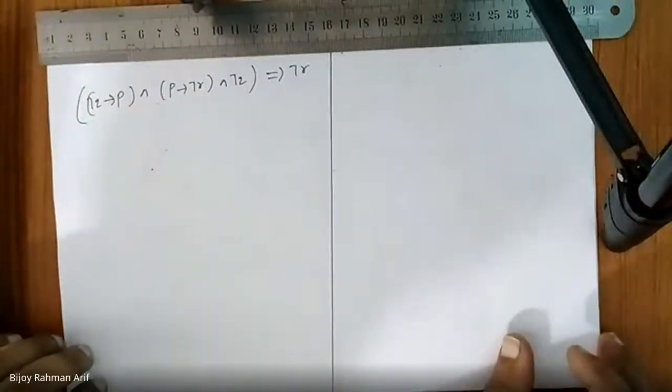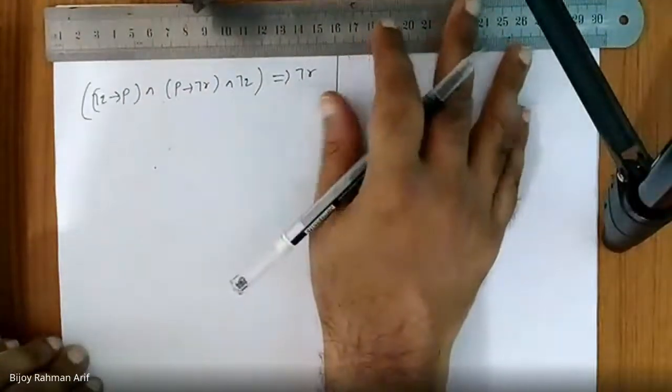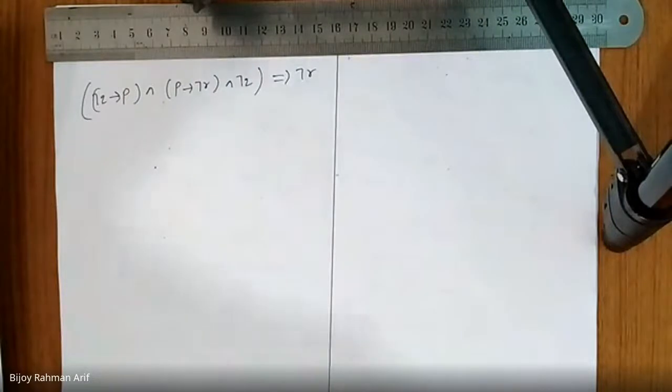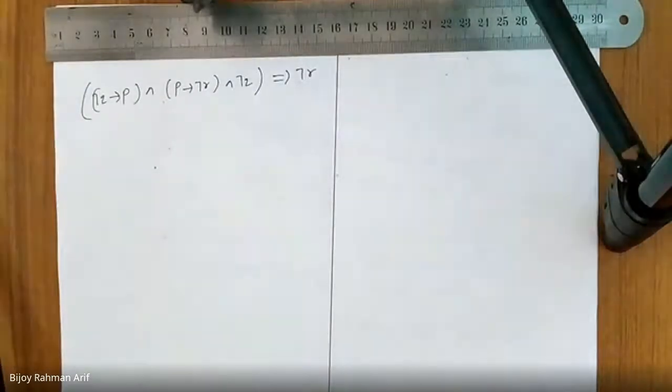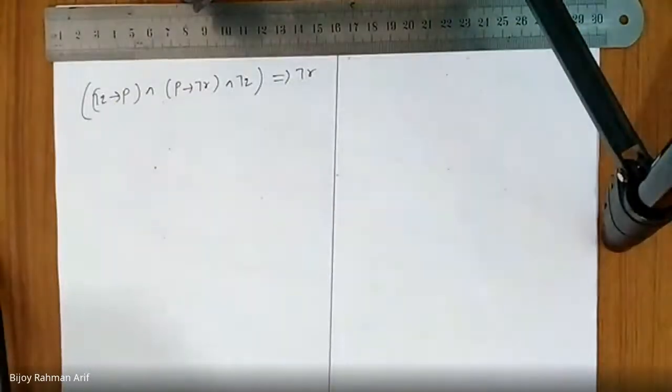We have already proved this using truth table, but now we are not going to use any truth table. We are using logical inferencing rules. So how can I do that? Tell me. Is the problem clear to you? Yes. Which rule should I use first?